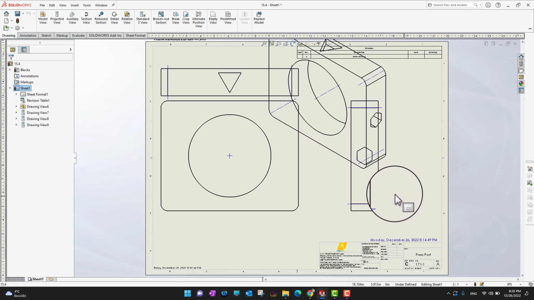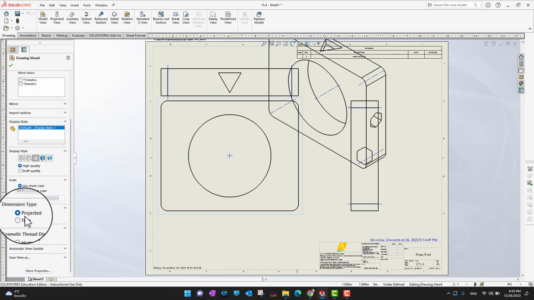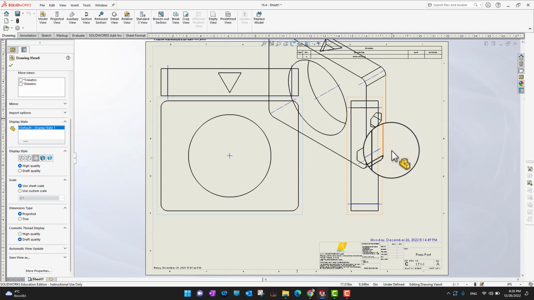But most of the time, this is recommended: you can change the ratio in the sheet. Otherwise there is an option where we can select any specific view, and then in the feature manager we can use a custom scale. So we can change the scale for any specific view as well, but this is not recommended. You should change the ratio or scale of the whole sheet. That is good, because in that way all the views will be the same size. And that's all for today's video.